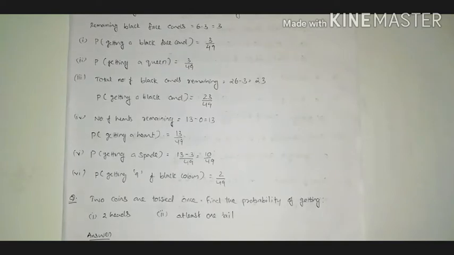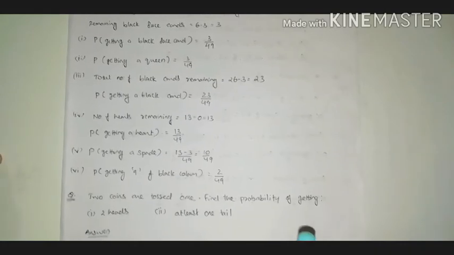So when we consider 9, all the 4 suits are available there. 9 spade is there, 9 club is there, 9 heart is there, 9 diamond is also there. But here the question is getting 9 of black color. So black color, 2 cards are available, that is 9 spade and 9 club. That is 2 cards are available, so its probability is 2 by 49.